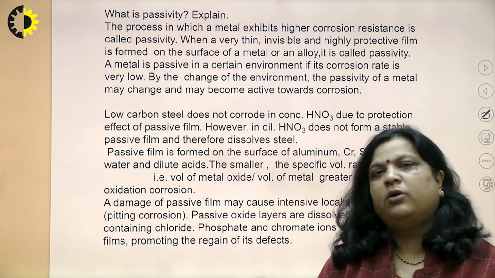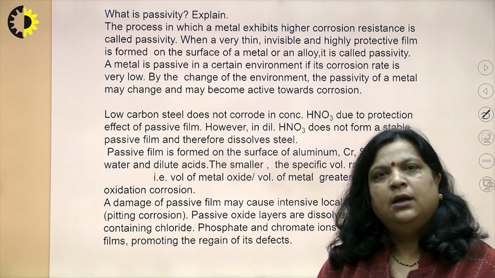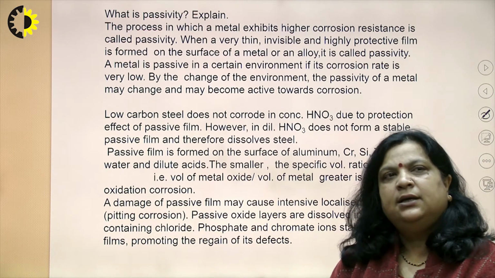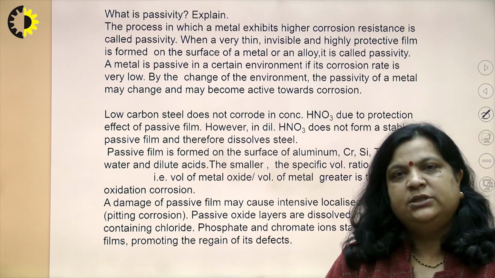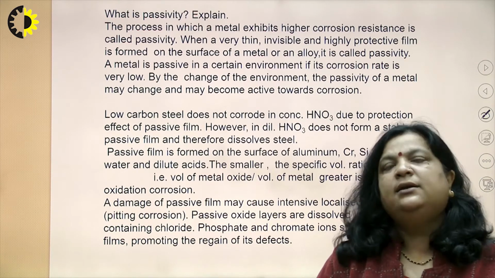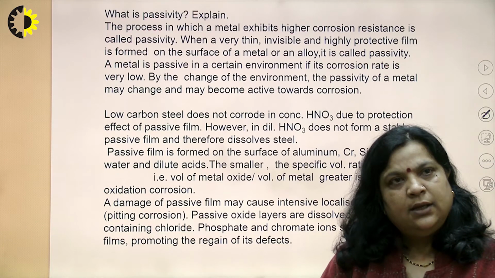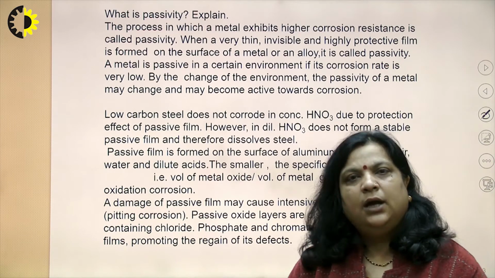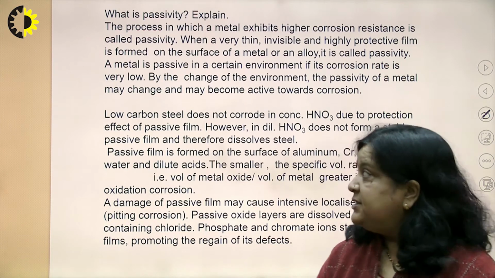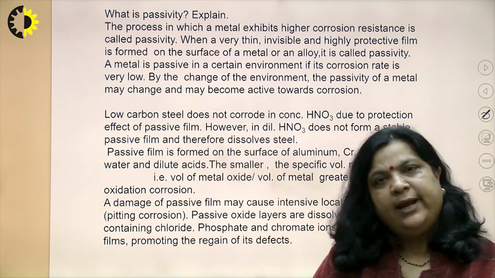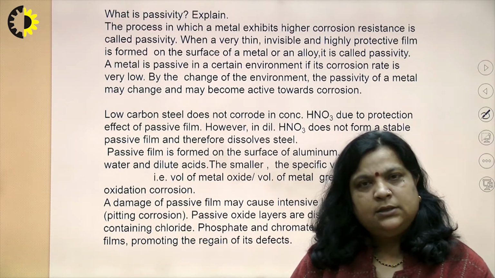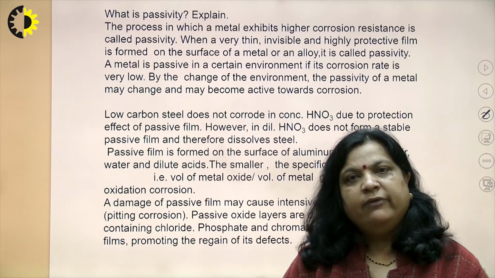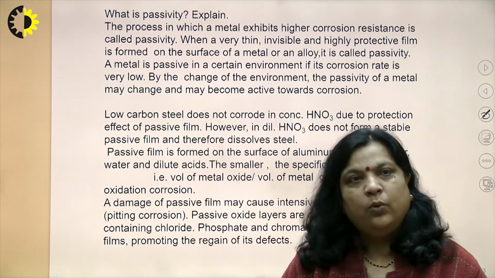The process in which a metal shows higher corrosion resistance than its original value is called passivity. Since aluminum forms a stable protective layer of alumina, which is Al2O3, it shows passive nature. A metal is passive in a certain environment if the corrosion rate is very low.